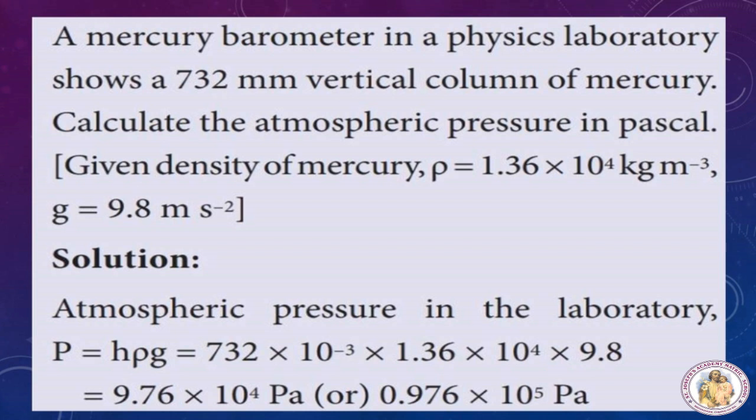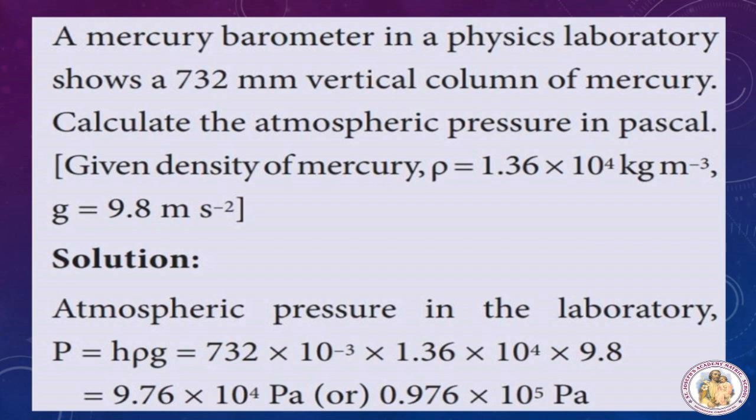So now we will calculate the atmospheric pressure in the laboratory. P is equal to h into rho into g. That is the pressure due to a liquid. So what is the height? Height of the liquid column is 732 millimeter, that is into 10 to the power minus 3, into the density of mercury, 1.36 into 10 to the power 4, and acceleration due to gravity is 9.8.